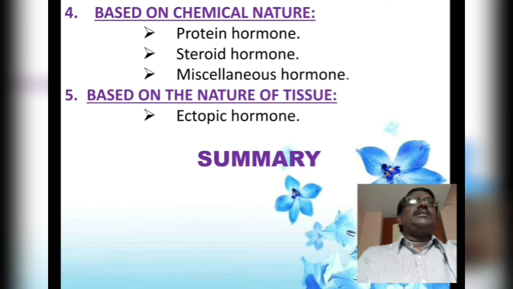Normally they are secreted by cancerous endocrine tissues. In case of accidents, immunodeficiency disorders, or cancer in a particular endocrine gland, where usually the endocrine glands secrete their own hormones, these types of hormones are called ectopic hormones.